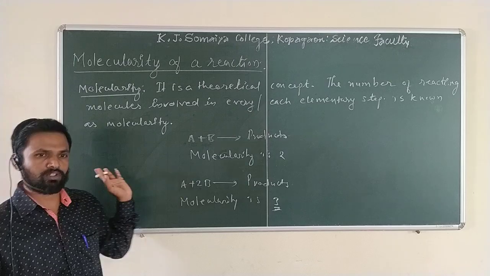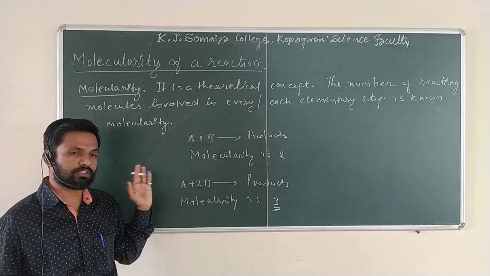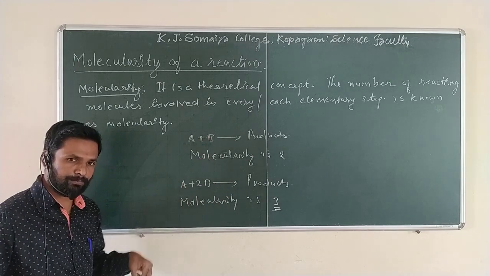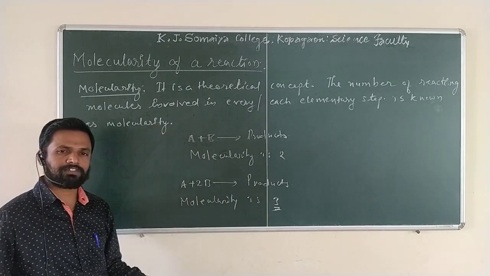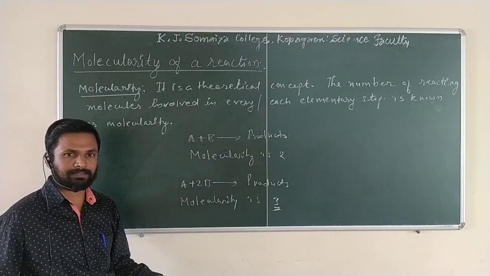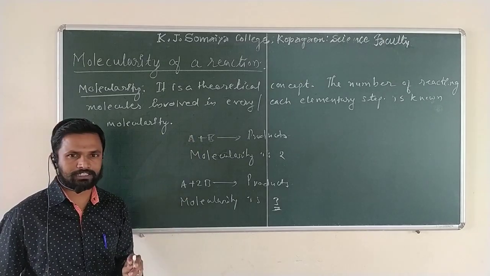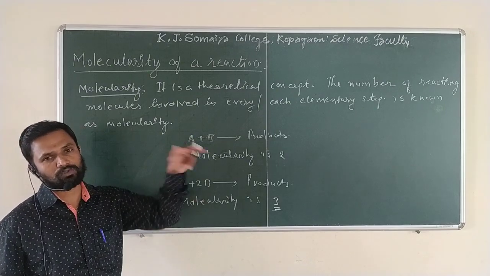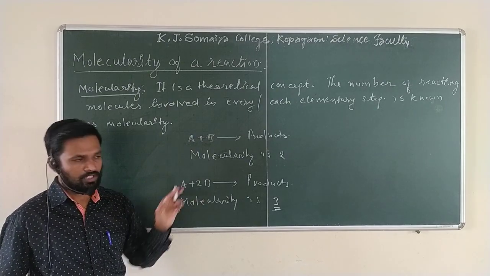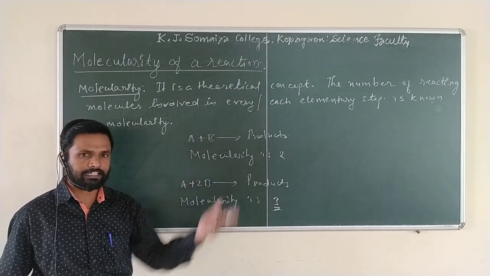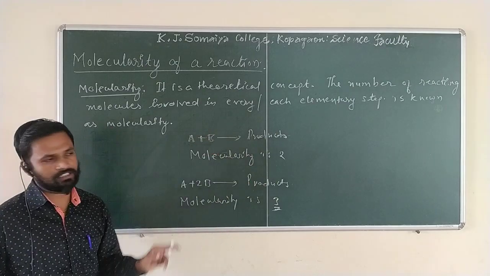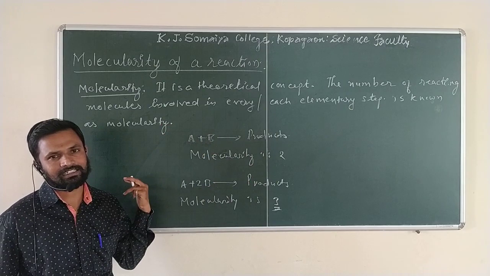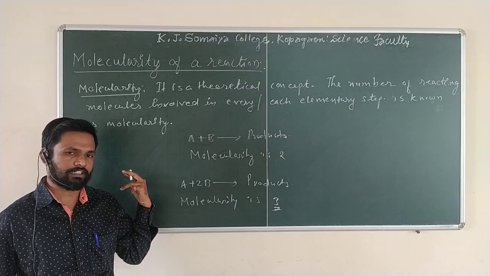As we know, some organic reactions proceed through different steps: step 1, step 2, step 3, step 4. Out of those steps, one is called the RDS, the rate determining step, which is the slow step. The slow step is involved in the rate equation, and therefore those concentrations are taken in the order of the reaction.